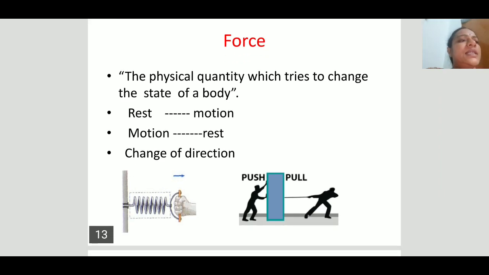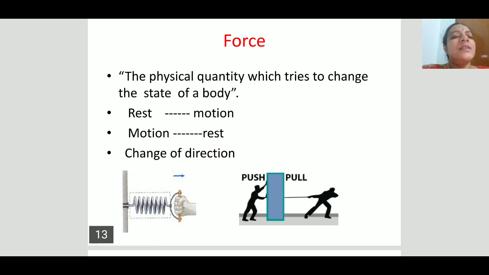After that, the importance of this first law is that it gives information about a new physical quantity, that is inertia. Similarly, it gives us information about another physical quantity, the external agency, that is force. It just defines force; the first law doesn't give the magnitude of the force.